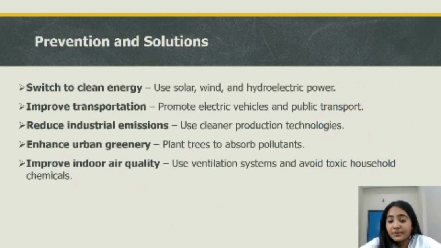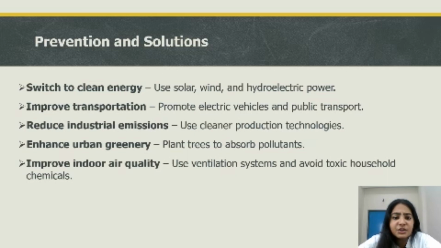Now we have discussed the definition, the types of air pollution and air pollutants, and the causes. Now what can we do? The good news is that solutions exist, but they require effort from all of us. Small actions when multiplied can lead to a revolution.